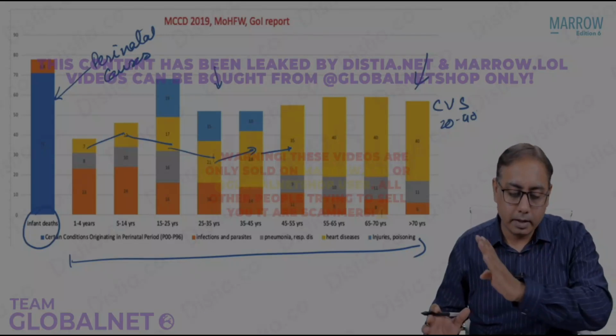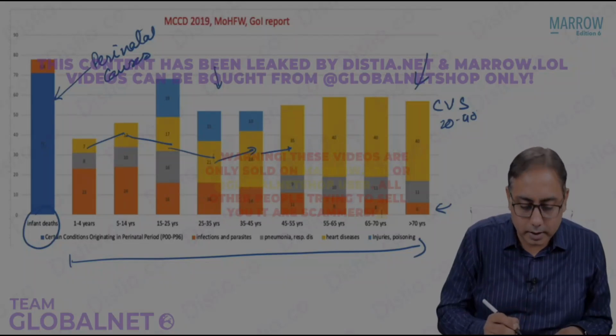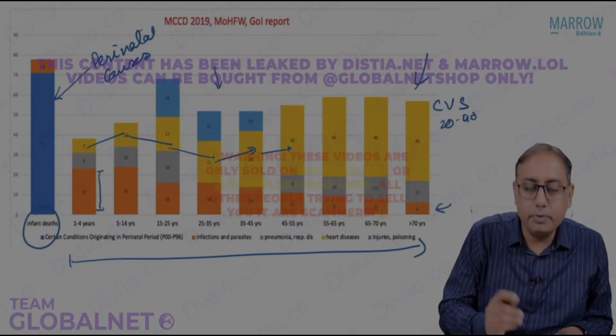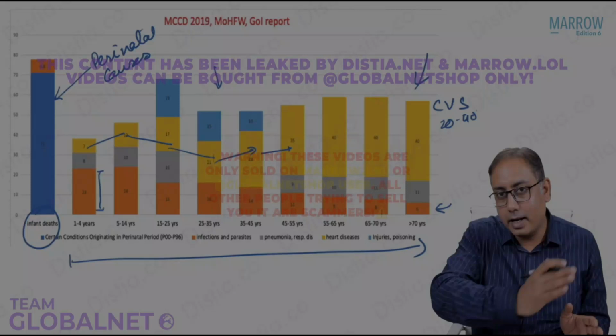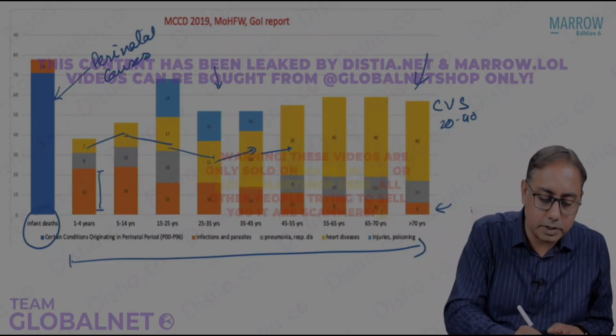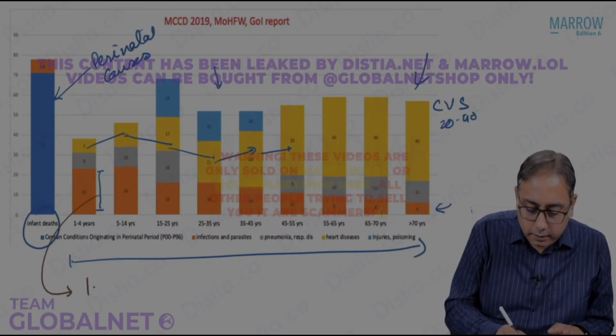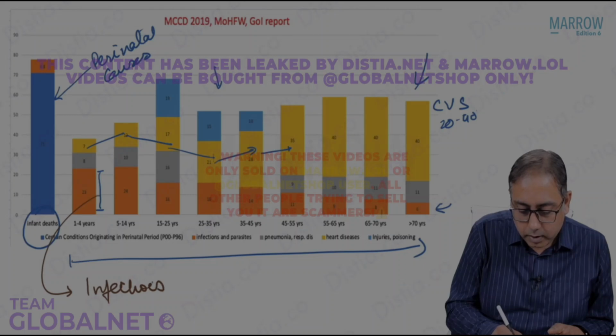Very important. Below that, you have these orange colored bars. Can you see the orange colored things? Orange is very high during the very young ages, and as the child grows, the orange decreases. Orange stands for the infectious causes.